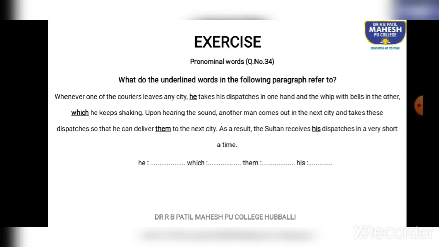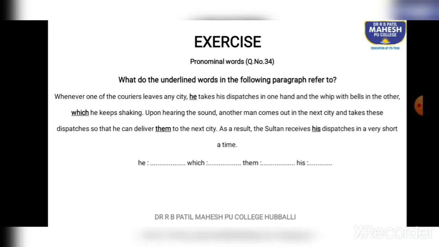Pronouns are used instead of a noun or another pronoun. So you need to write what they refer to here, not the type of pronoun. You all know he is a personal pronoun, but you shouldn't write what type of pronoun it is. You should write what he refers to here. So I hope you have understood.